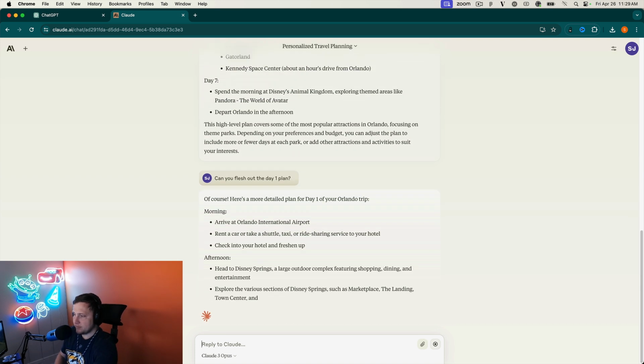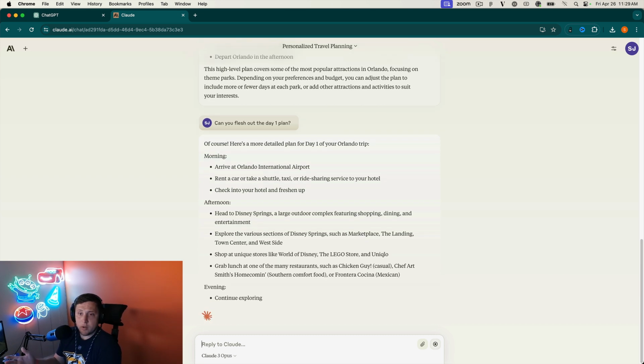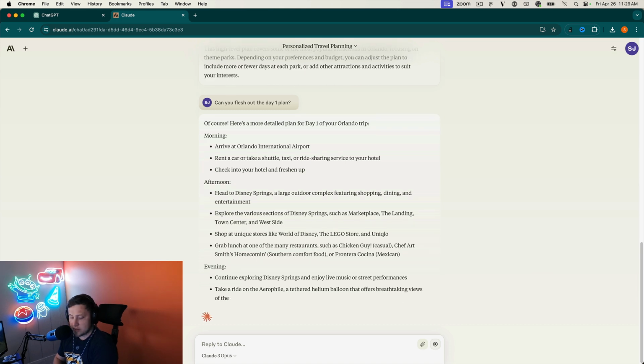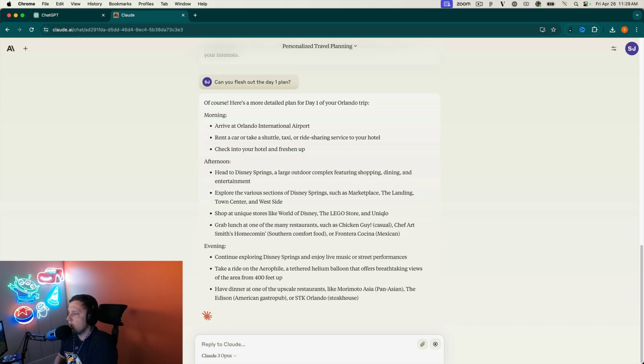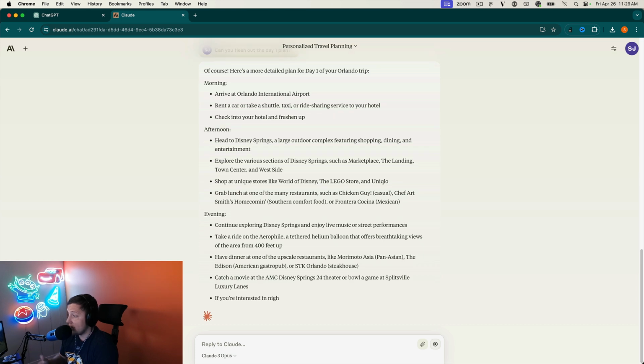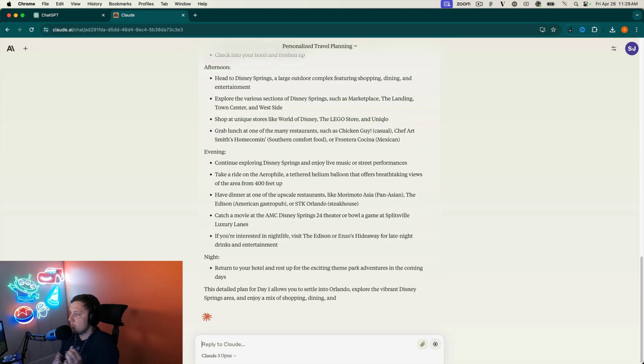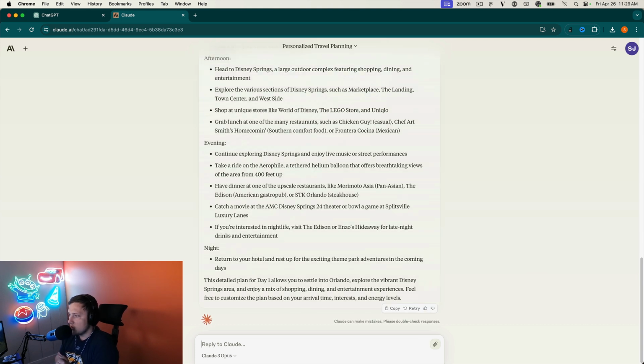Okay, rent a car. Head to Disney Springs, which ChatGPT didn't mention. I think it's definitely worth it. Explore, shop at stores like World of Disney, Uniqlo, grab lunch at Chicken Guy. It's great. Chef Art Smith's Homecoming, incredible food. Frontier Cocina, I've never been there before, but heard it's good.